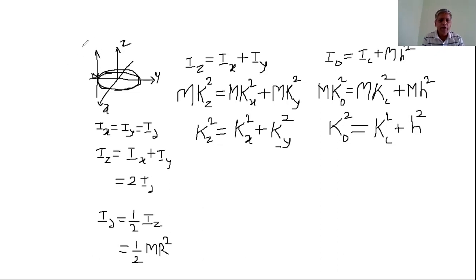Therefore, here the moment of inertia about this z' axis, here we consider this as the z' axis. The moment of inertia about this z' axis and the z-axis, both are parallel to each other. Therefore, here we apply the principle of parallel axis, and according to the principle of parallel axis, I0 is equal to IC plus MH square.